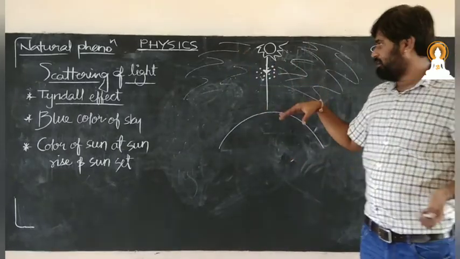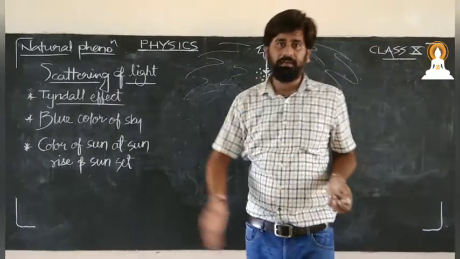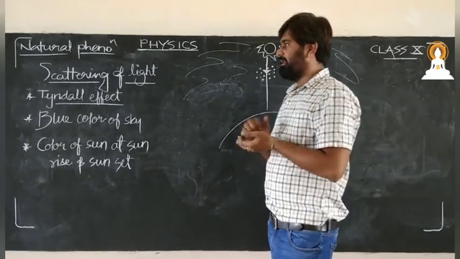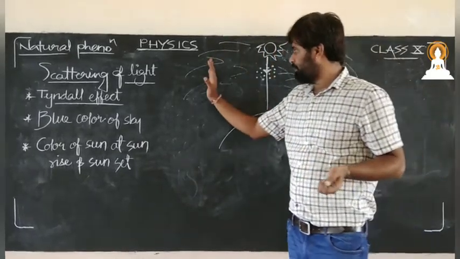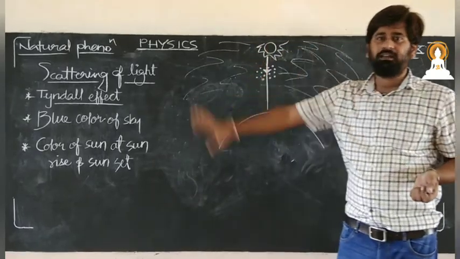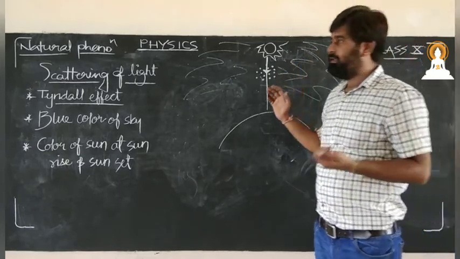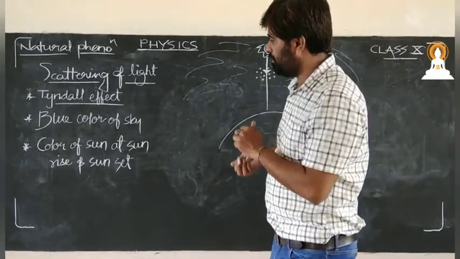But listen, when we move away from the Earth's atmosphere, then we will see the sky as dark. Yes, the black sky we will see, because no atmosphere will be there at that particular time.